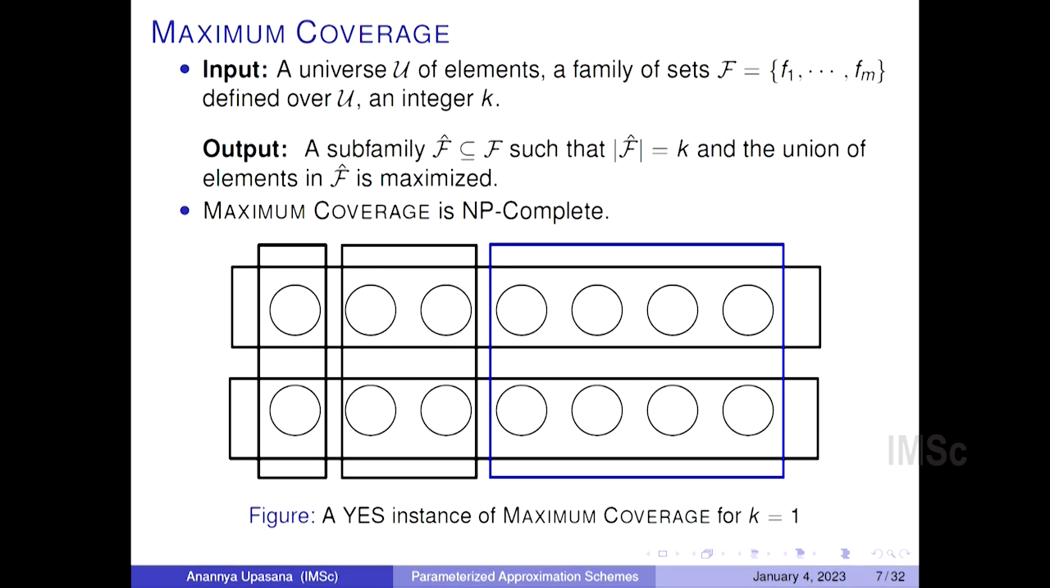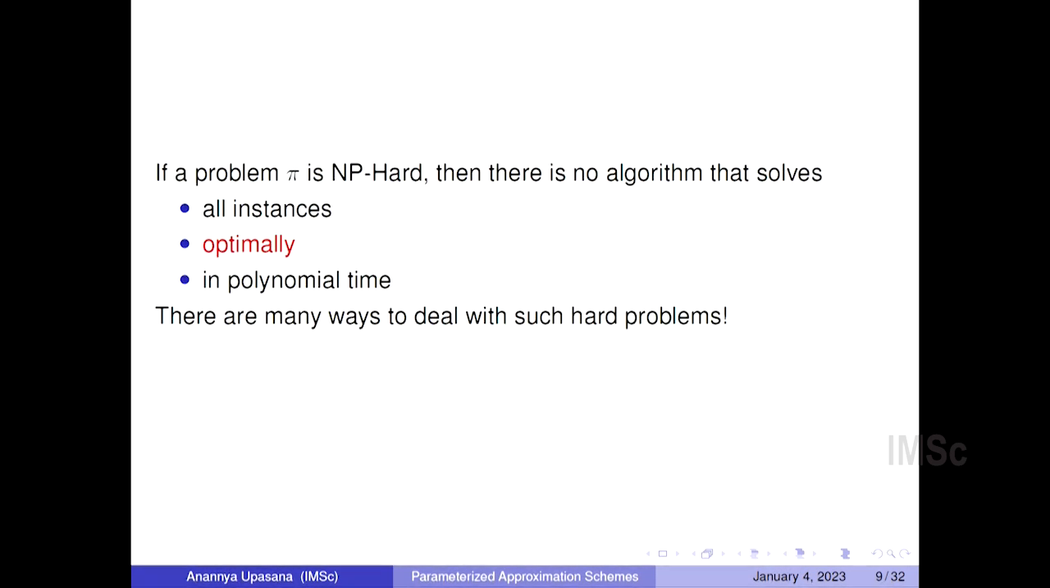And this is a yes instance of maximum coverage for k equals 1 because the selected set covers the maximum number of elements among the elements present. And this is a no instance of maximum coverage for k equals 2 because instead of selecting the two blue rectangles, we could have selected the horizontal rectangles that are stacked on top of each other, because they cover the entire universe compared to the two blue sets.